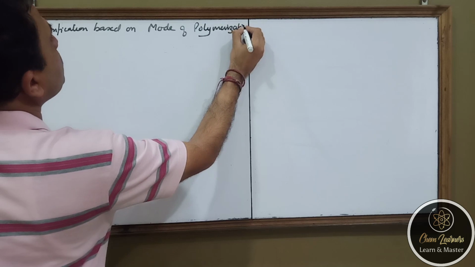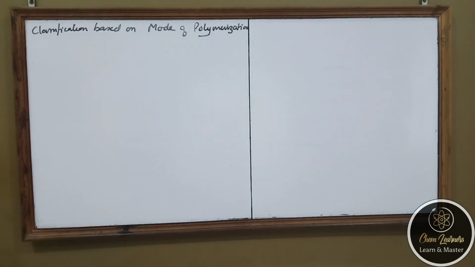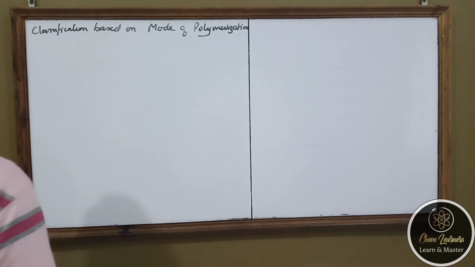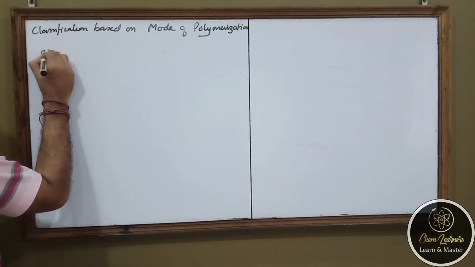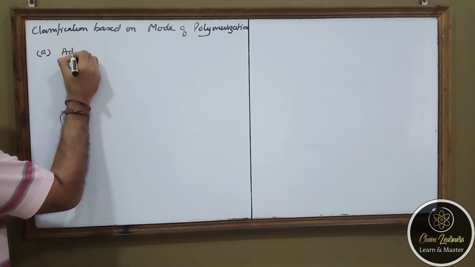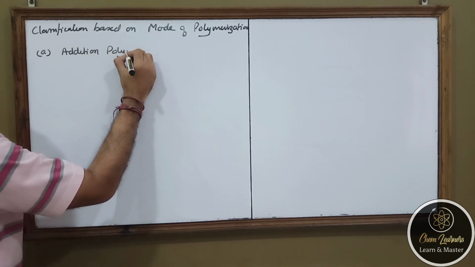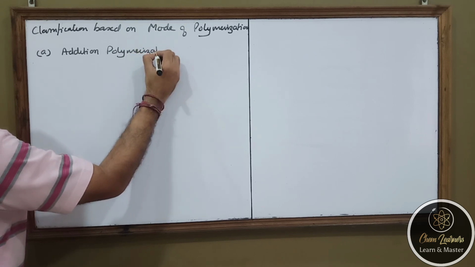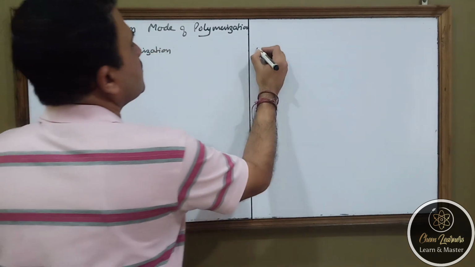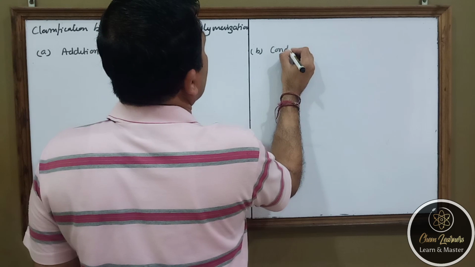I told you that polymerization is a process by virtue of which we convert monomers into polymers. So in this type we have two types of polymers. One is called addition polymerization and the other is known as condensation polymerization.